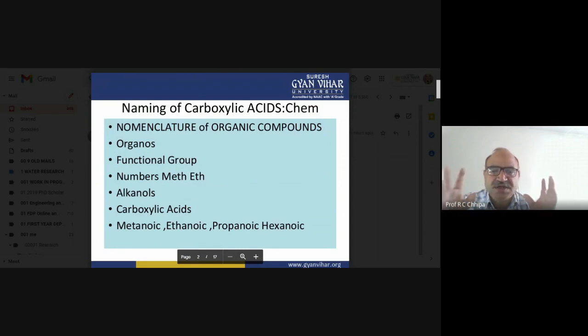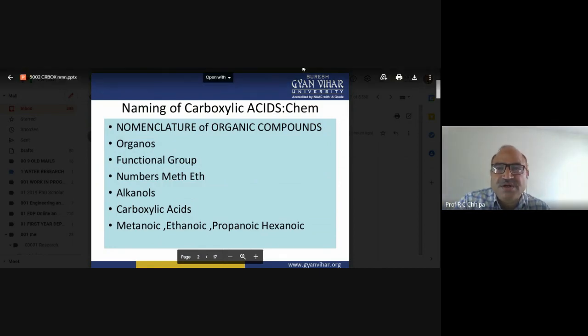So there are the common, trivial and derived names, and finally we get the IUPAC name, because IUPAC names are recognized internationally. So we need not be concerned about the trivial, common, or substituted names. Now the alkanone, whatever: in the carboxylic group, a hydroxy group is also attached, as well as the carbon double bond oxygen.